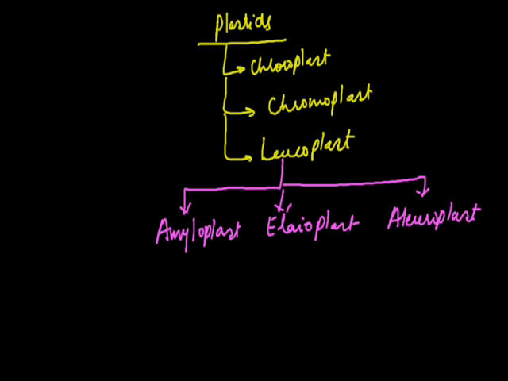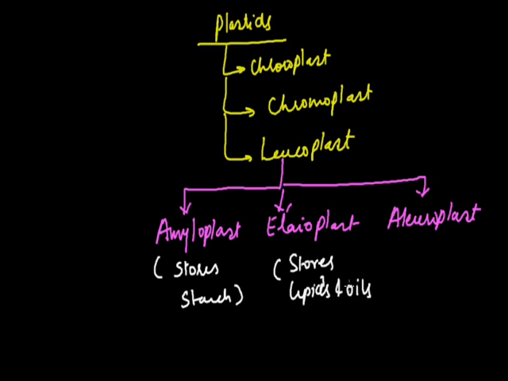They all have a different function. Amyloplast stores starch. Elaioplast stores lipids and oils. Aleuroplast stores proteins. So this was all about the types of plastid, and plastids and mitochondria both are double membranous cell organelles, and both are called semi-autonomous as they consist of their own DNA and ribosomes. In the next lecture, children, we are going to discuss the single membranous cell organelles. Thank you so much.